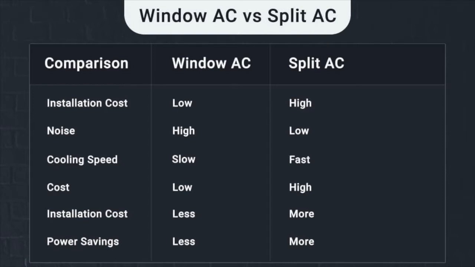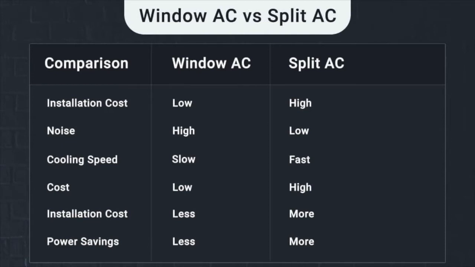Next up is the cooling speed, which is slow in window AC and fast in split AC. This is because the compressor in split AC is always on and just changes its operational speed depending on the requirement. Whereas in window AC, it turns the compressor on and off constantly when the required temperature is reached.